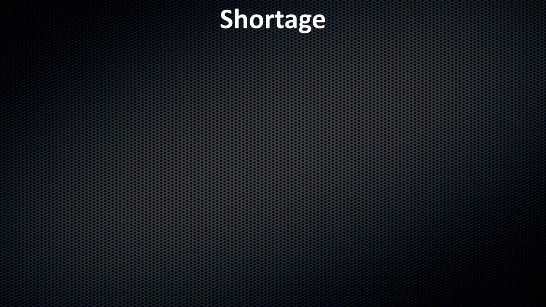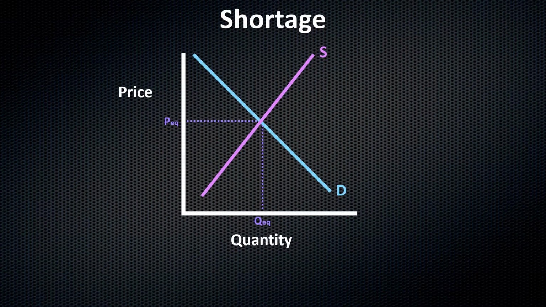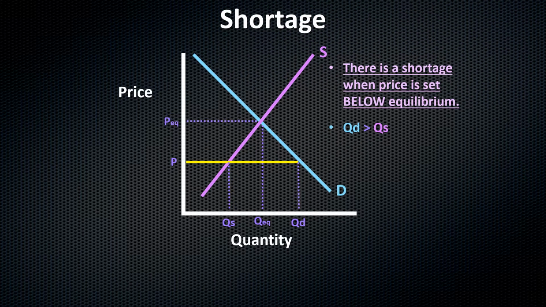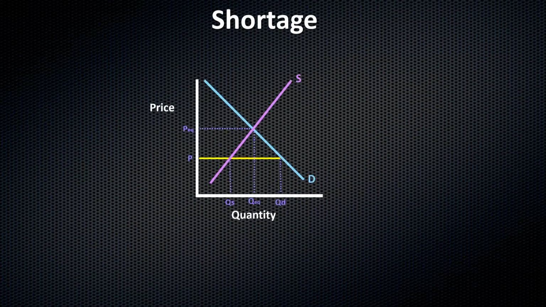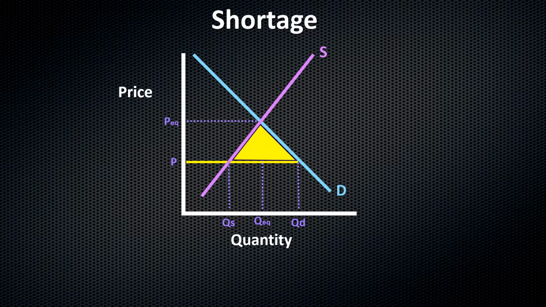So let's see that on the graph. Okay, here's our beautiful graph. And there you go. So we have quantity supplied and quantity demanded. And there's a shortage when the price is set below the equilibrium. You're going to see it in that yellow triangle right there. That right there, my friends, is the shortage.